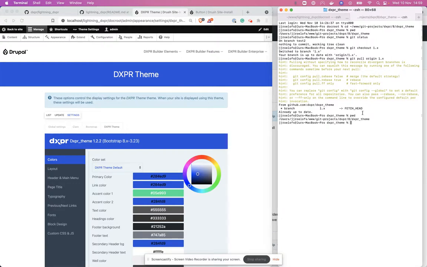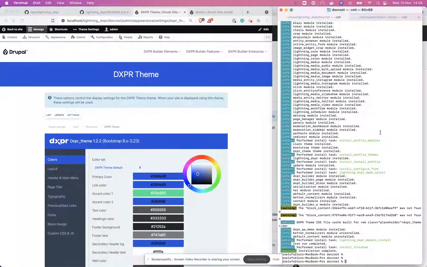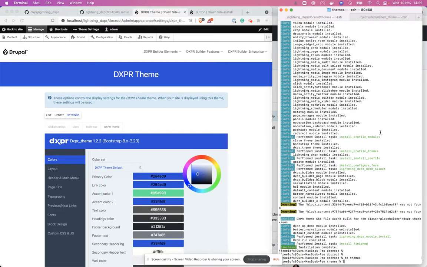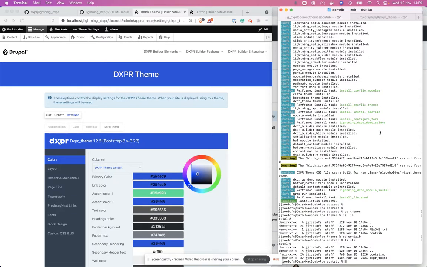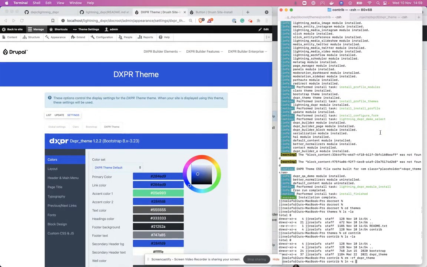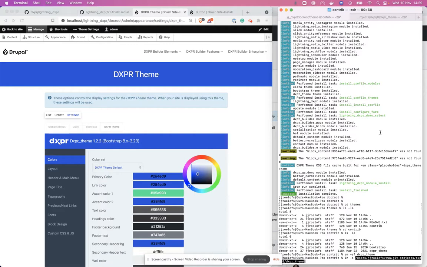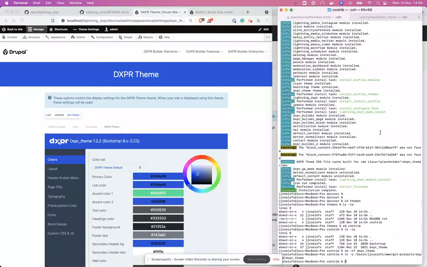Once you've done this, we're going to copy this path and we go into the themes folder, the script folder. We remove the local copy of the DXPR theme. We're going to symlink it to the local copy of the DXPR theme. Or you can clone the Git repository here.